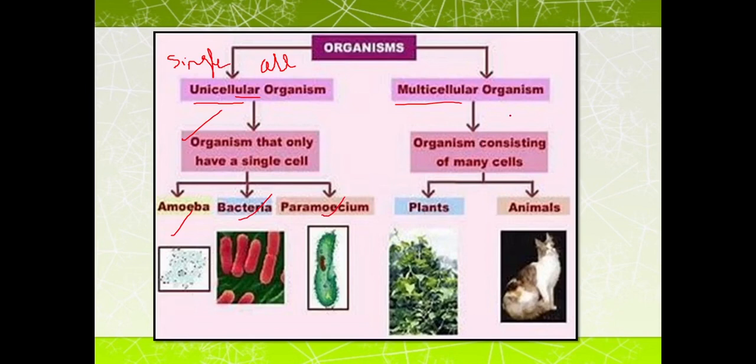On the other hand, multi means many. Such organisms, whose body is made up of many cells, are called multicellular organisms, like plants and animals. So students, this is the next learning outcome which we have achieved. Now you are able to differentiate organisms on the basis of cell number into unicellular and multicellular organisms. Unicellular means a single cell body and multicellular means a many cell body.